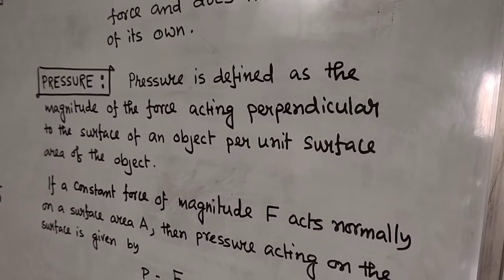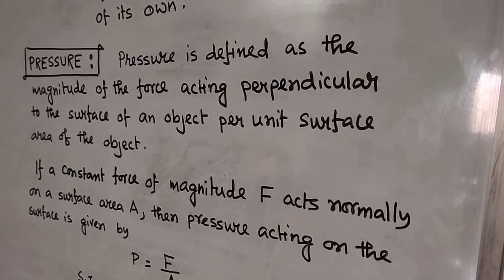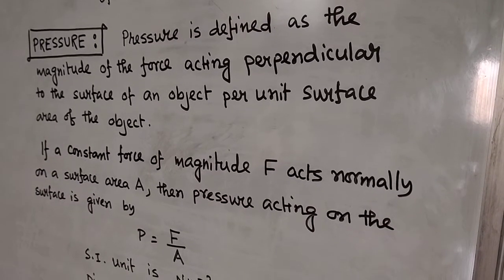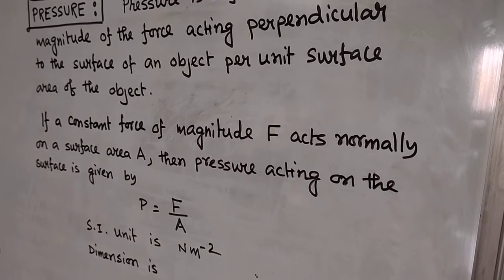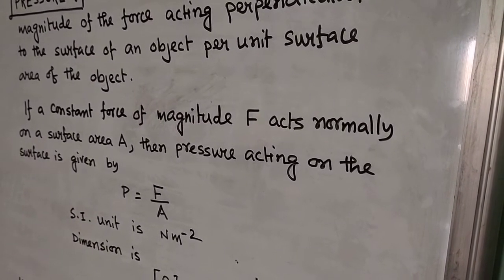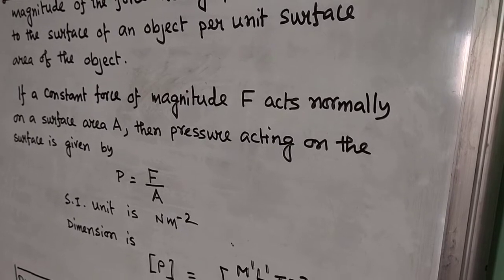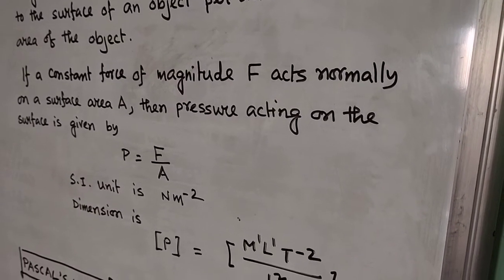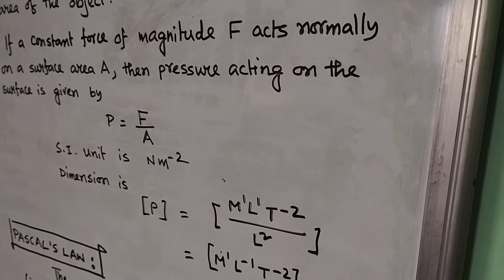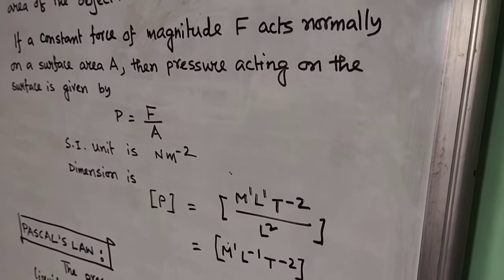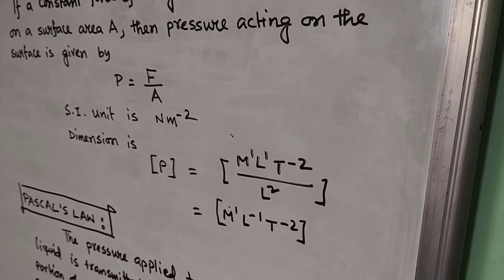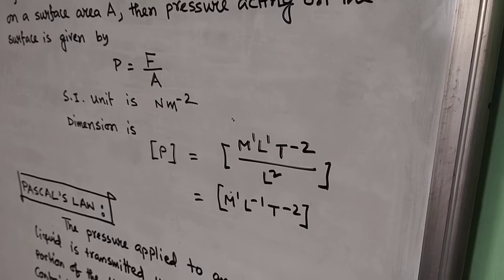So if a constant force of magnitude capital F acts normally on a surface area capital A, then pressure acting on the surface is given by P equal to F by A. F is the force and A is the area. So SI unit of pressure is Newton per meter square. And the dimension for force is M1 L1 T minus 2, that is MA, and area is L2, so the dimension of pressure is M1 L minus 1 T minus 2.